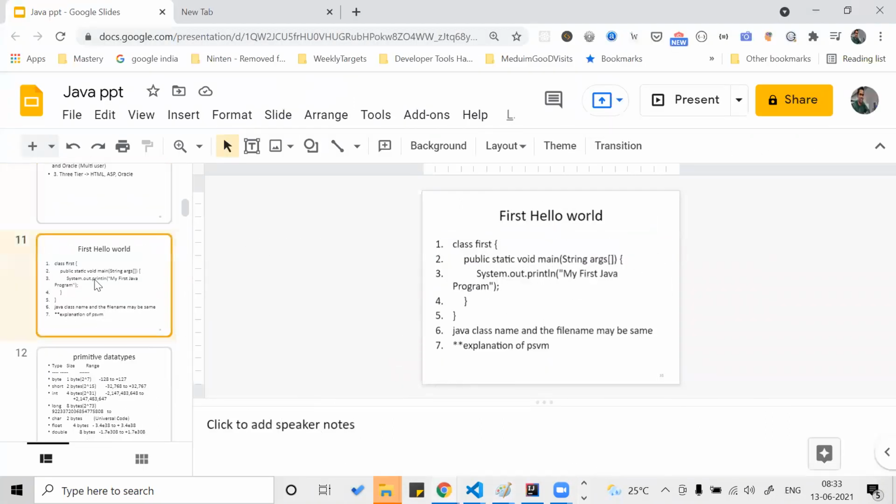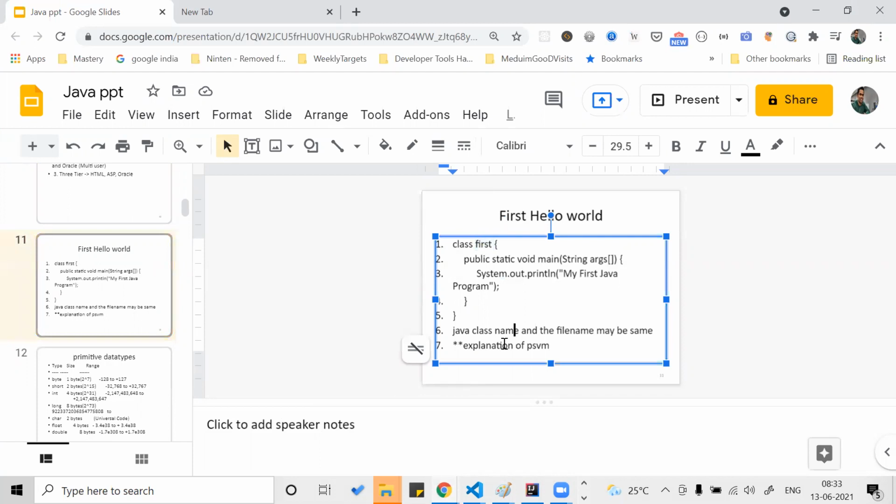Okay. Now you have seen the first hello world program, that is class 4. Is there anything wrong in this first hello world program?